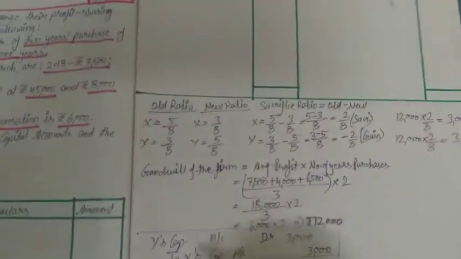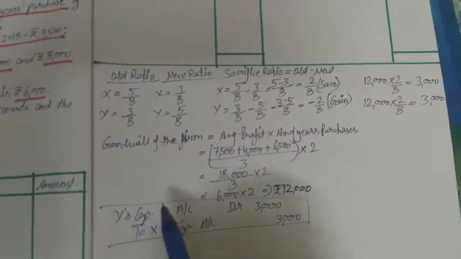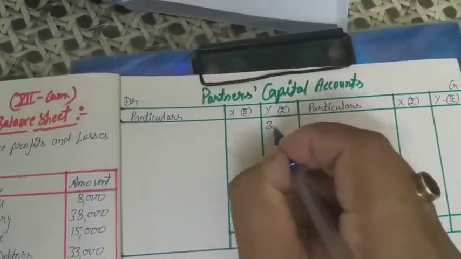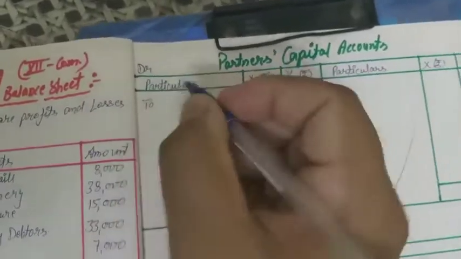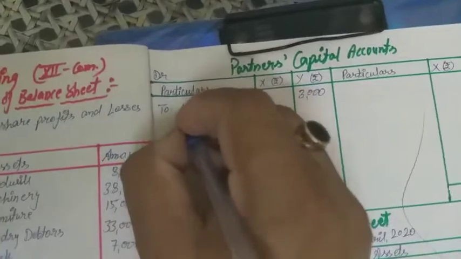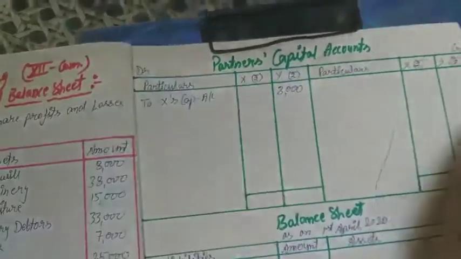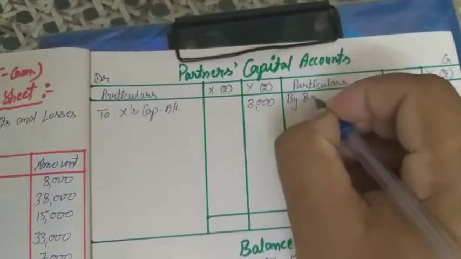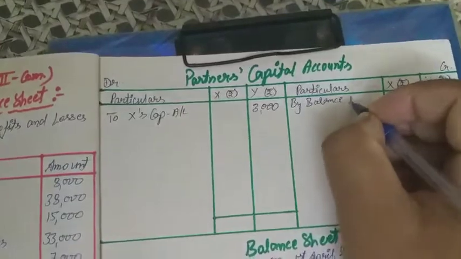So according to this journal entry, Y is debited and X is credited. So Y debit will be there by 3,000 rupees, but the other account is X. X capital account, and first of all we should write the balance by balance b/d.